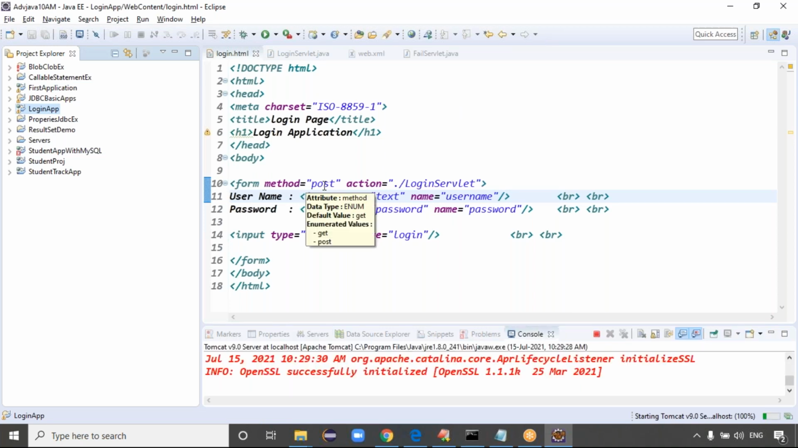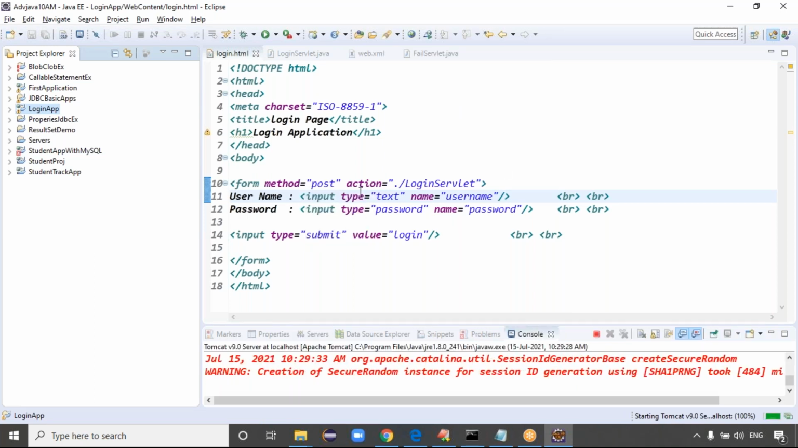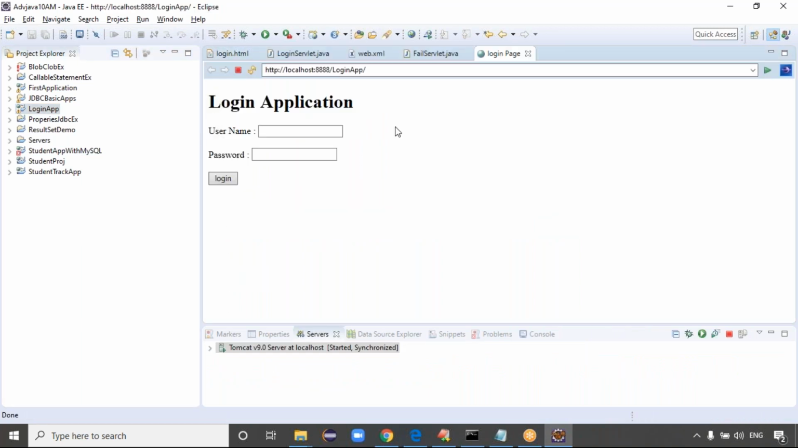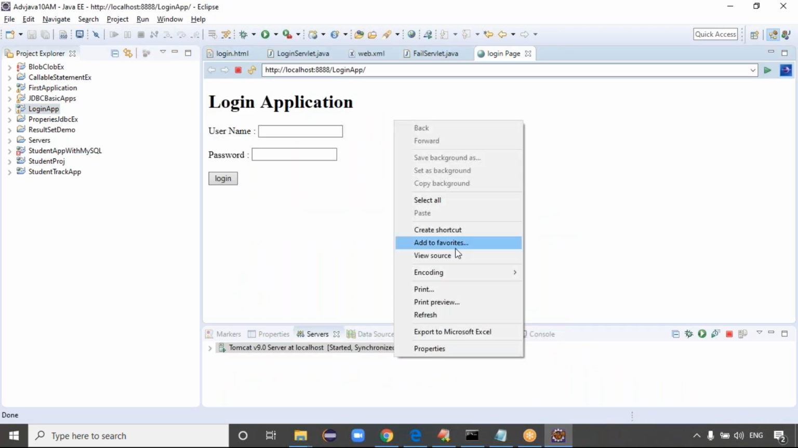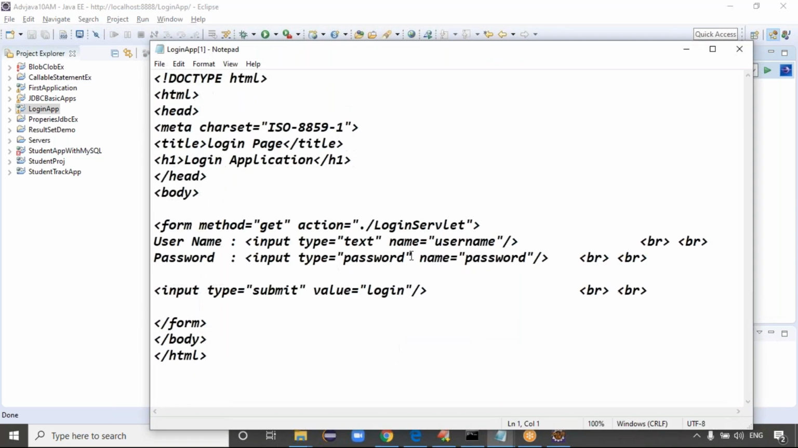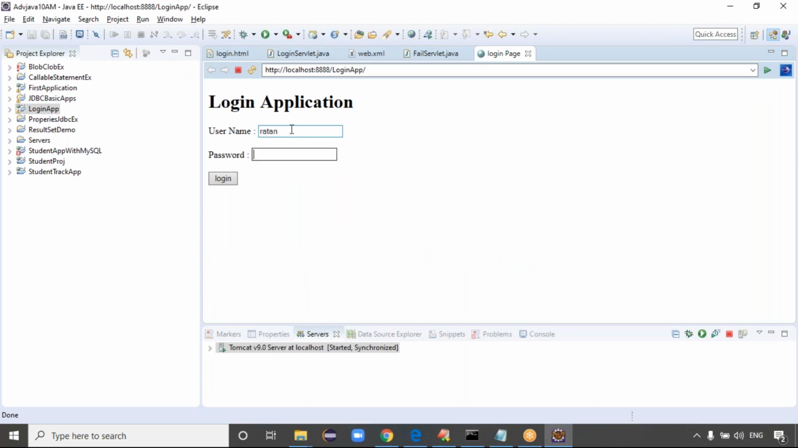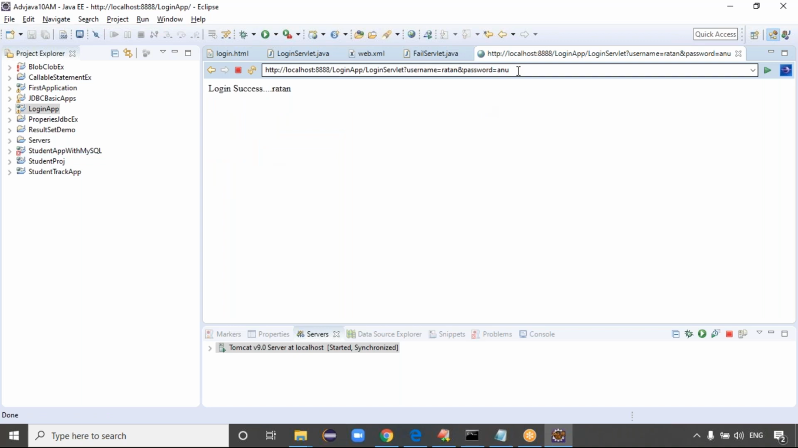Once you change the request type, guys, when you get the form page, before sending the request itself, right click on view source once. Now you see, previously still we have which request, guys? Still we have the GET request only. It means it's not updated. If you click the login button, again which URL is sent? GET URL, right?